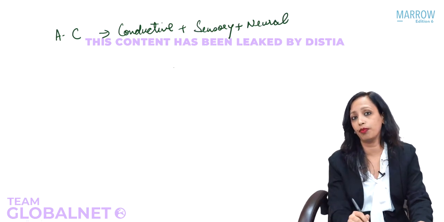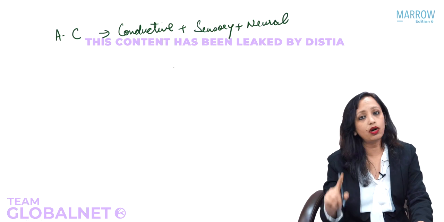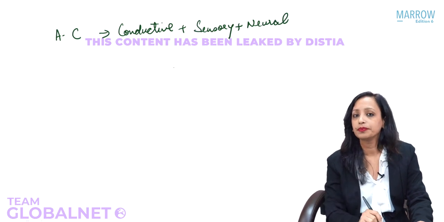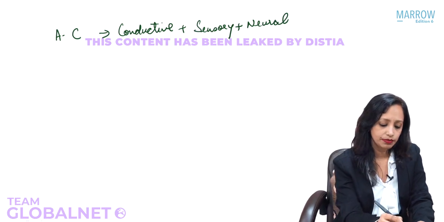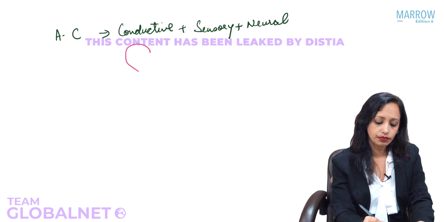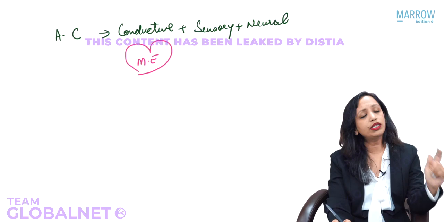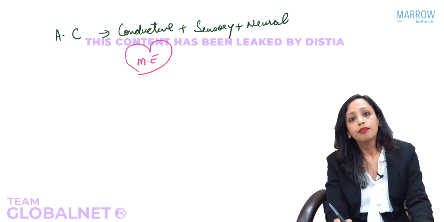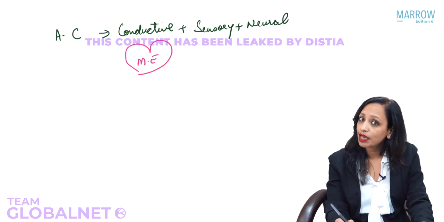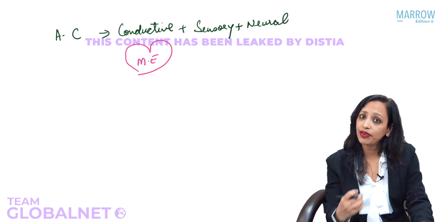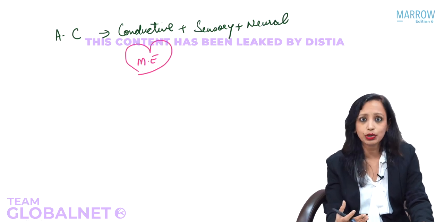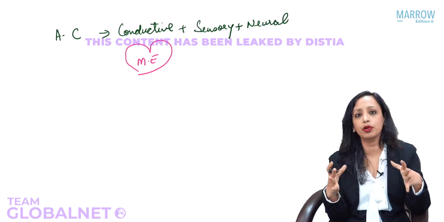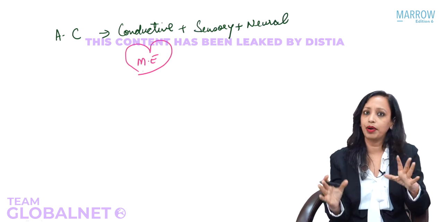Now in the conductive pathway, from the pinna till the footplate of stapes, what is the most important part of the conductive pathway? Is it the pinna, the external ear, or the middle ear? Yes, most important is the middle ear. Why do I say the most important is the middle ear? Because what is taking place in the middle ear? Amplification of sound is taking place in the middle ear. So that is why we consider it the most important part of the conductive pathway.